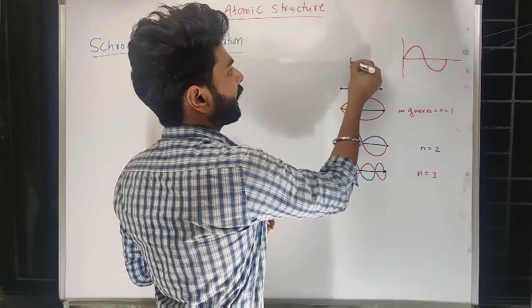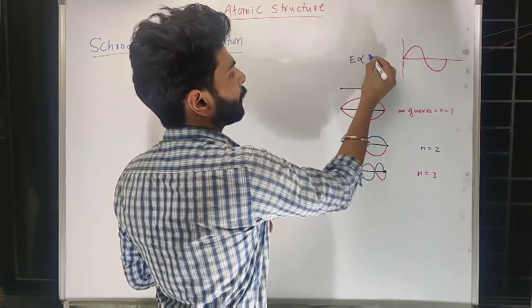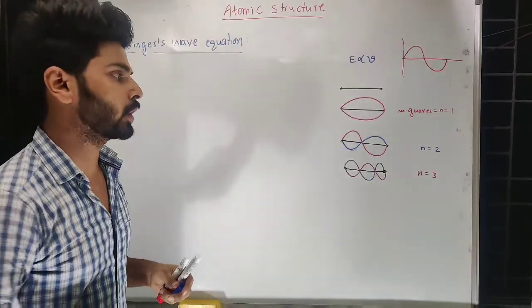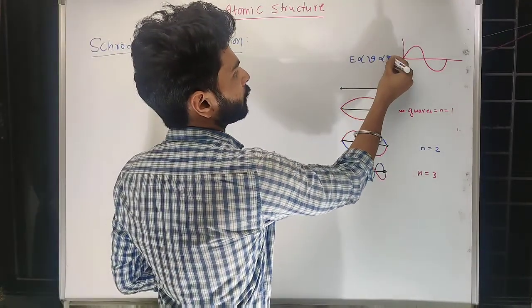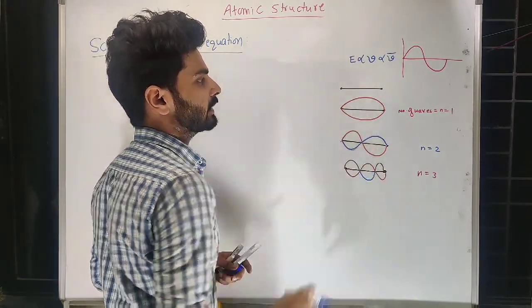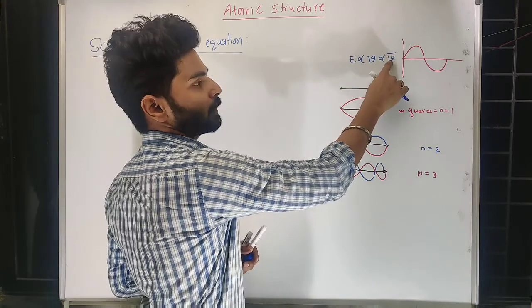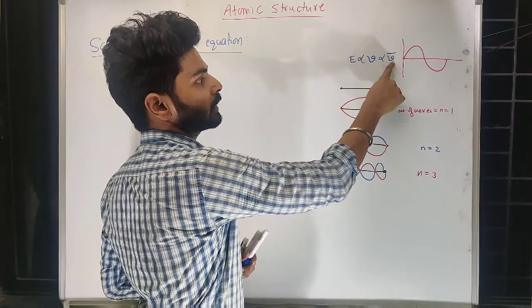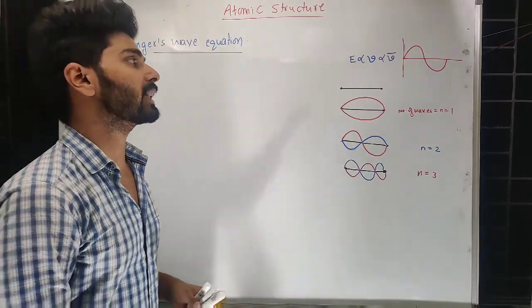That means we can say energy is directly proportional to the number of waves per second, that is frequency, or directly proportional to wave number. In this case a defined length is there, so the number of waves per unit length is the wave number. This one is in terms of seconds and this is in terms of length. Both are directly proportional to energy.